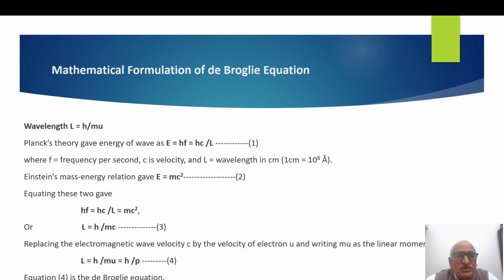Planck's theory was already there. E equal to hf equal to hc over L. Einstein's mass energy relationship also gives a similar equation. E equal to mc square.